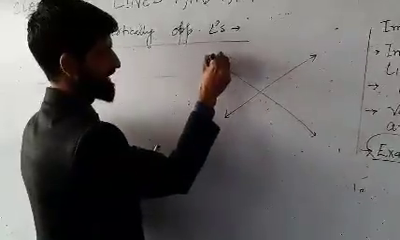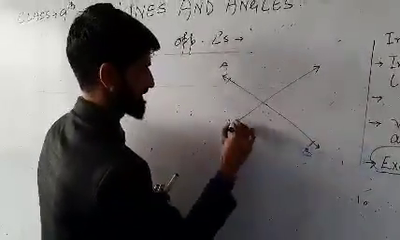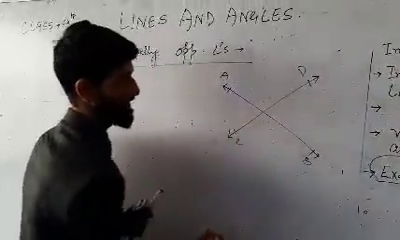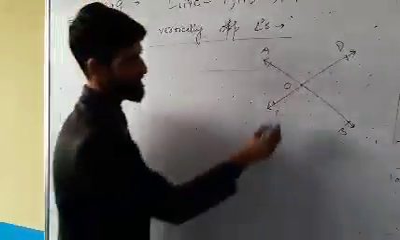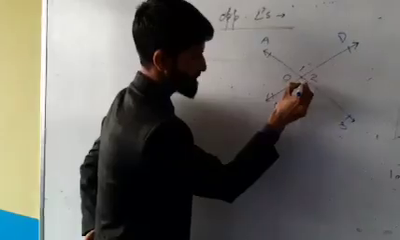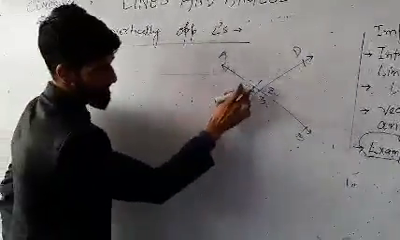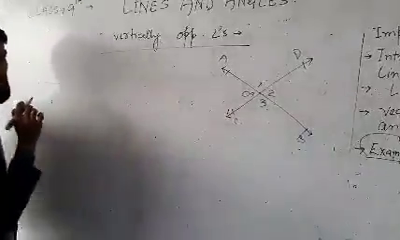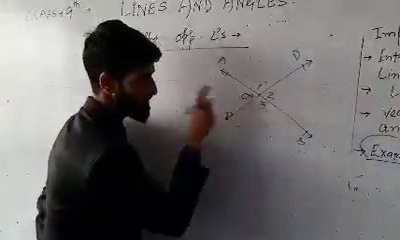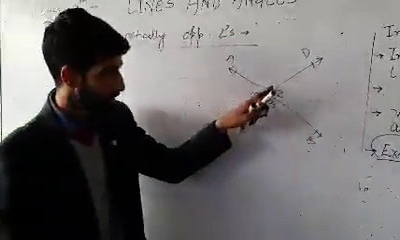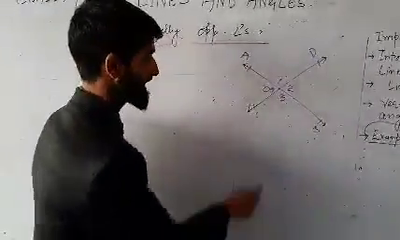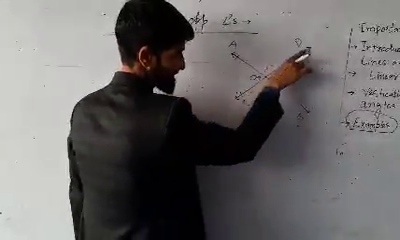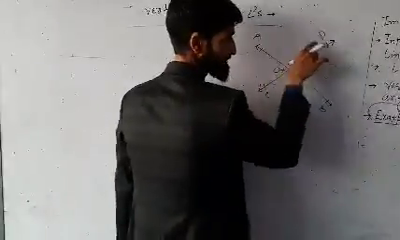Clearly you can see that AB and CD are two lines. They have intersected at a point O, and four angles are formed. Name them 1, 2, 3, 4. Now, we see that 1 and 3 are vertically opposite angles. 2 and 4 are vertically opposite angles. 1 and 2 form a linear pair because AOB is a line. Clearly, 1 and 4 form a linear pair because COD is a line.